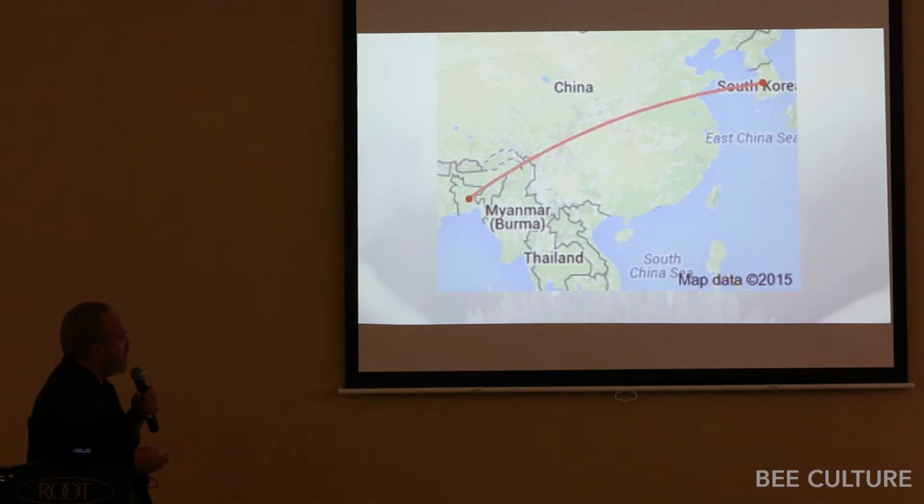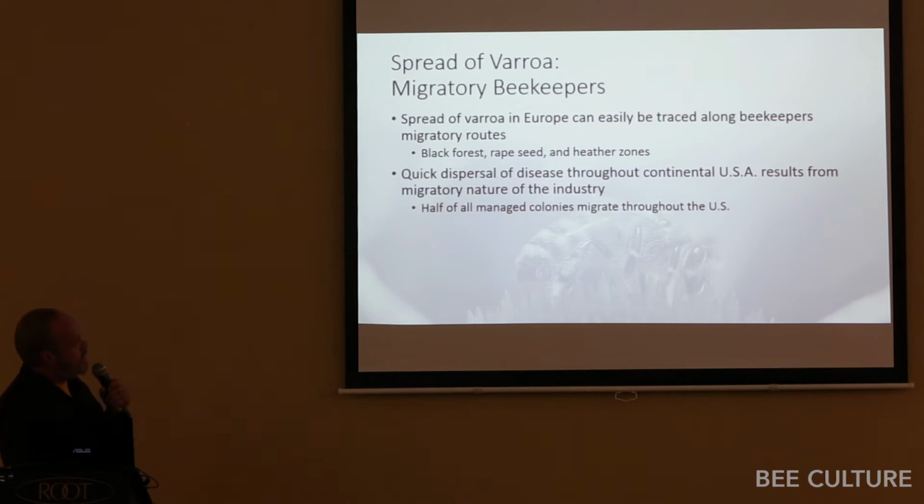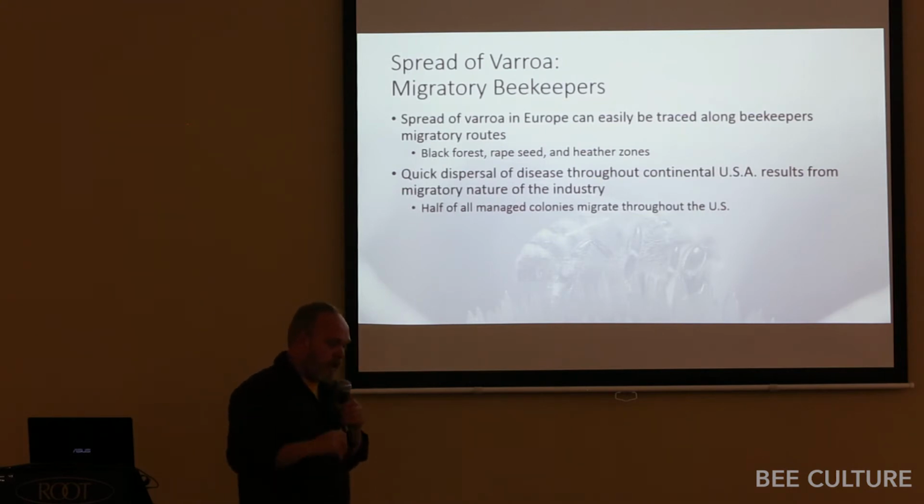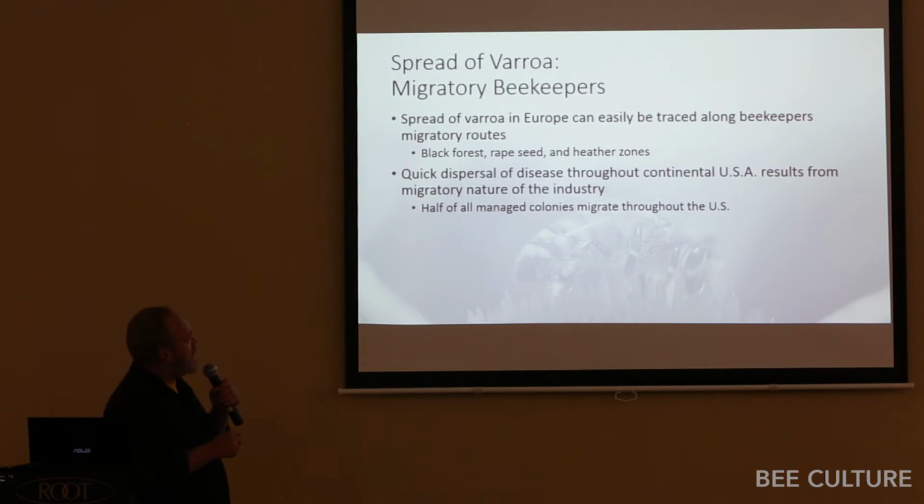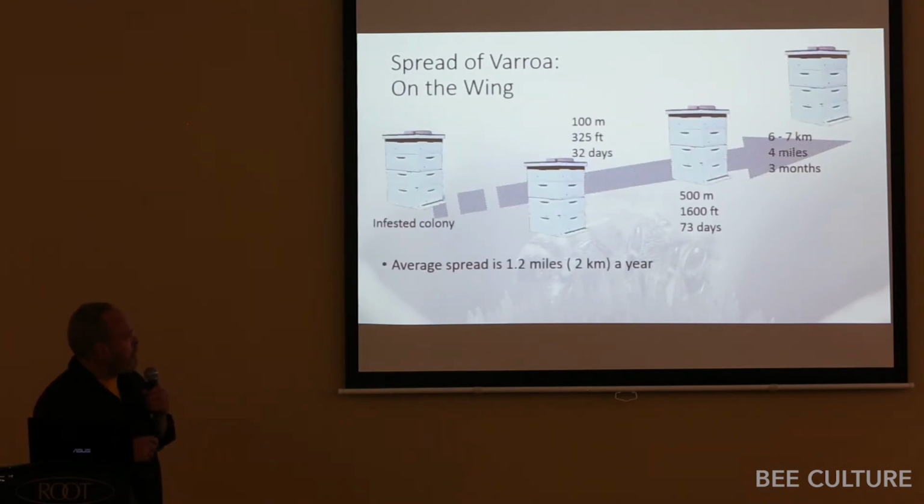And so certainly we think that some of the spread, especially in Europe, can be traced along the beekeeper migratory routes. In Europe, there's a big migration into the forest to collect honeydew, the Black Forest for honeydew honey, and you can see that. And certainly throughout the US, we saw this spread. No doubt it was hastened by the migratory nature, but at the same time, that migratory nature is what makes the industry necessary. But even without people, mites are able to spread pretty quickly.